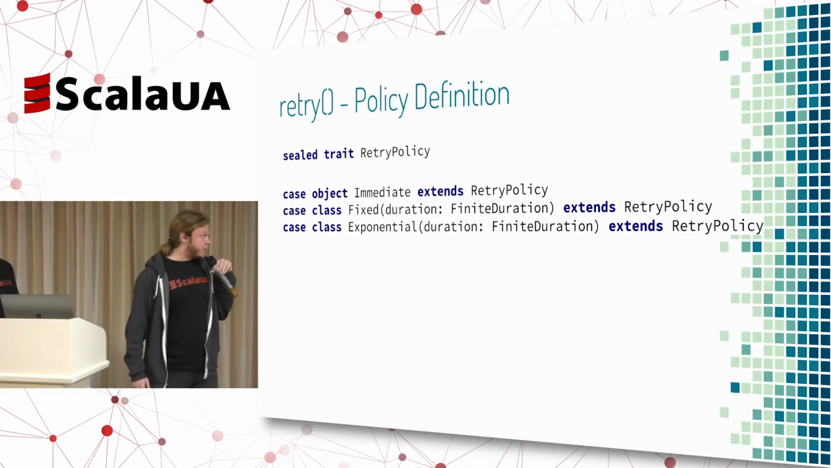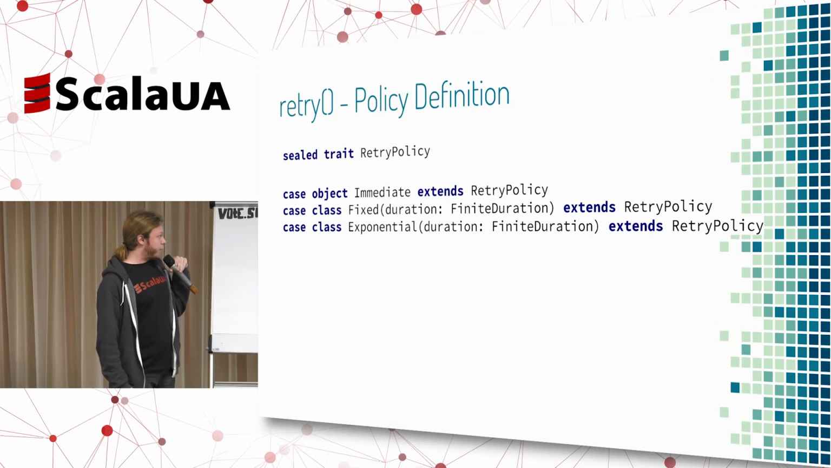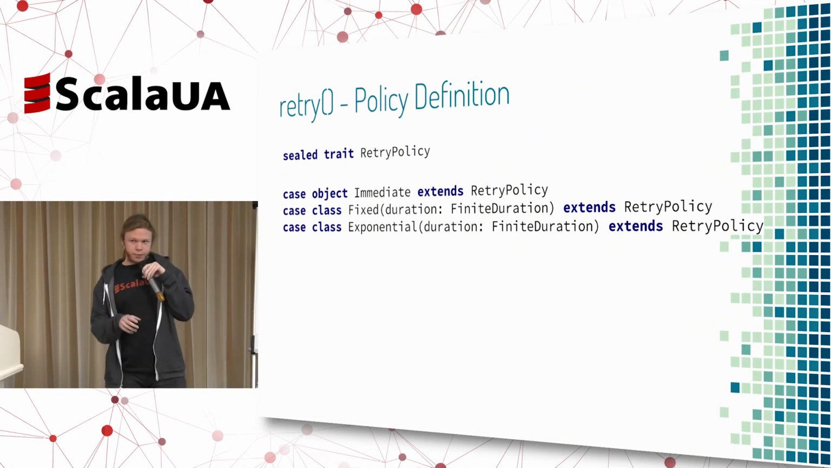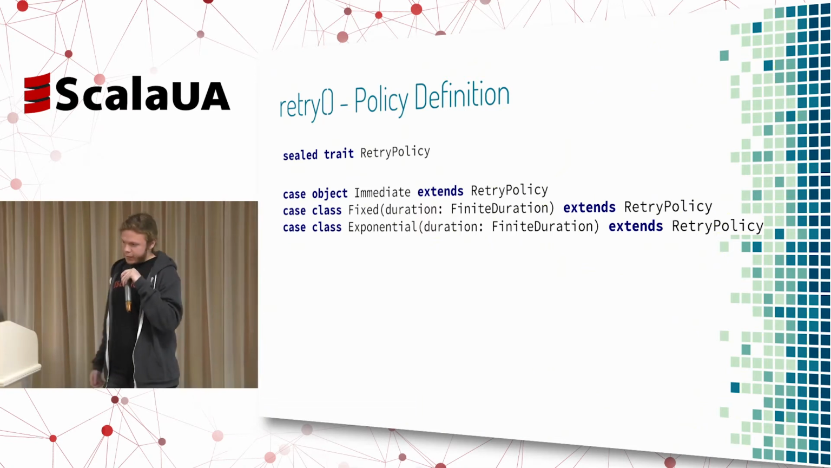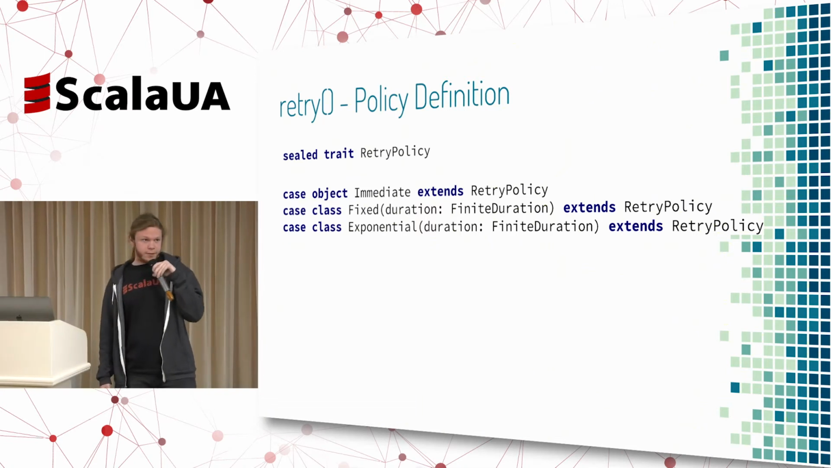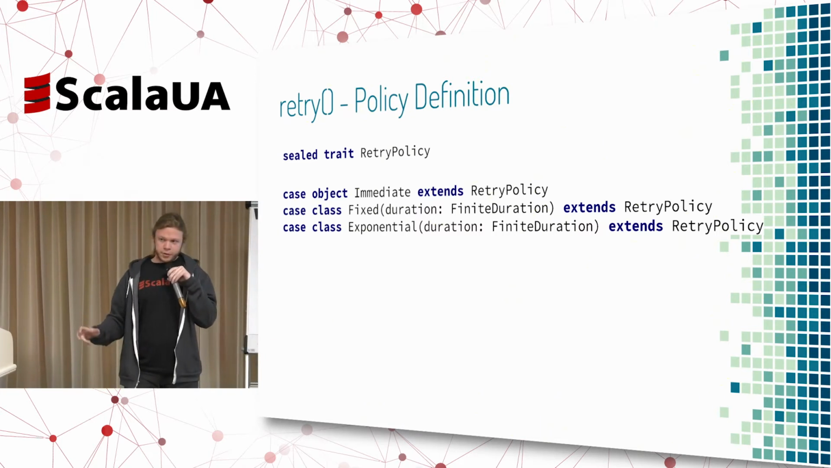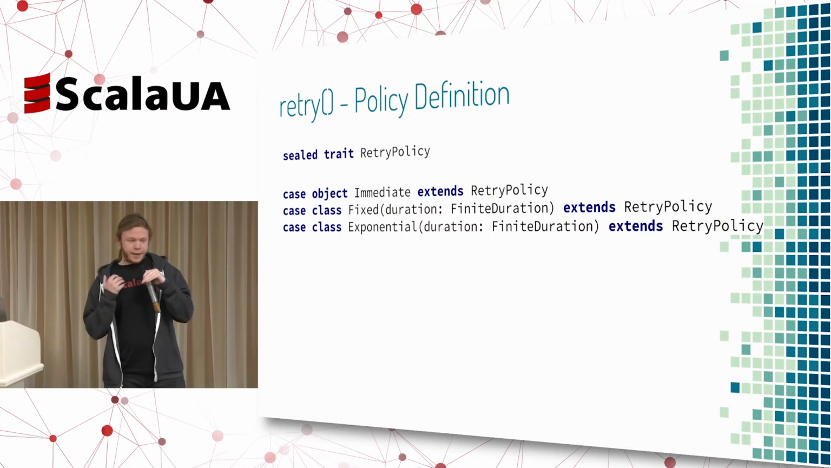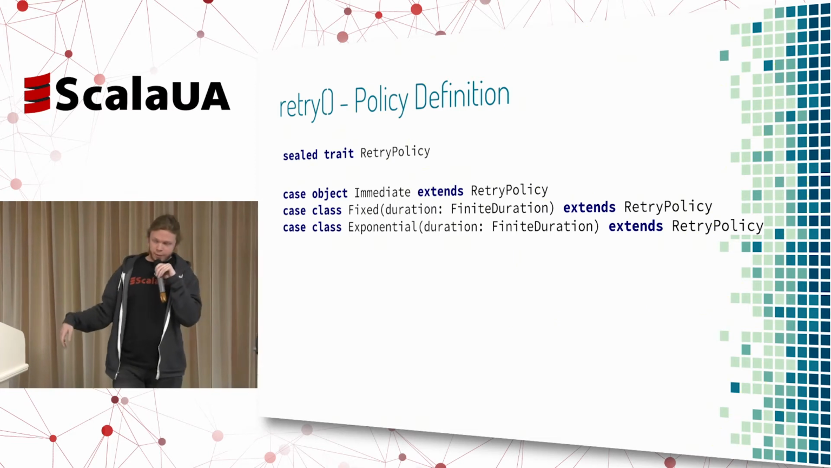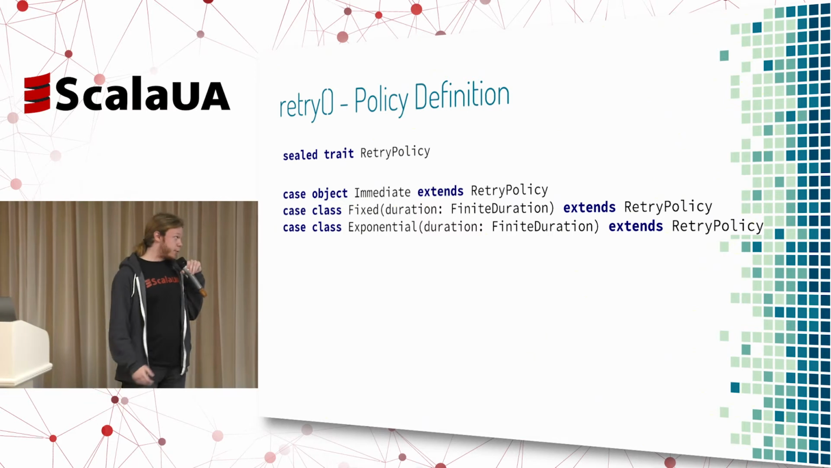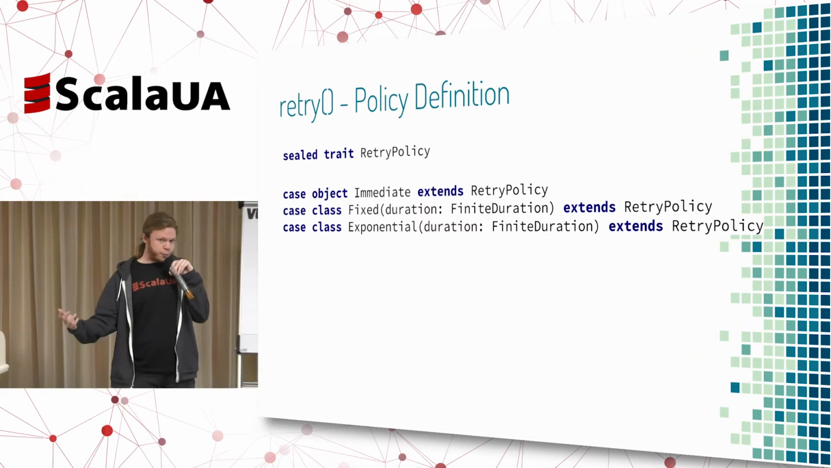Let's take a look at the policy definition. So here we have 3 strategies. The first one is immediate. It means that whenever the future failed, we just retry it again. The second one is fixed. Fixed gives us the ability to set up a sort of sleep between the operations, to give the system time to relax and recover till the next operation happens. And the third one is exponential. Similar to the fixed one, it just increments the duration time by a factor of 2.